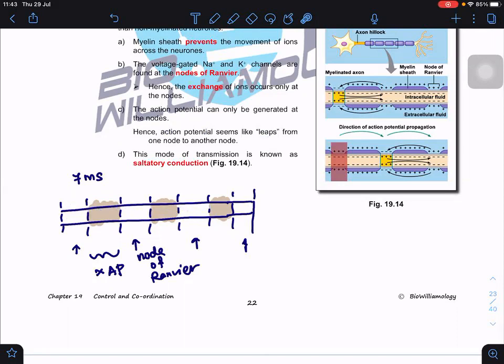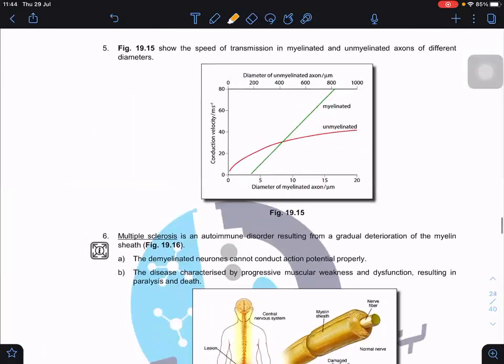But again, I wouldn't say jumping, because for this mode of transmission we have a correct term to describe it. It's called saltatory conduction, right? Saltatory conduction. Highlight the word. When answering the question, this one you have to put in. So this mode of transmission is known as saltatory conduction. Okay, so it increases the speed. So you can look at this diagram now.